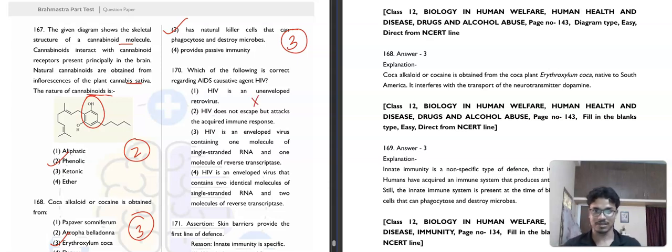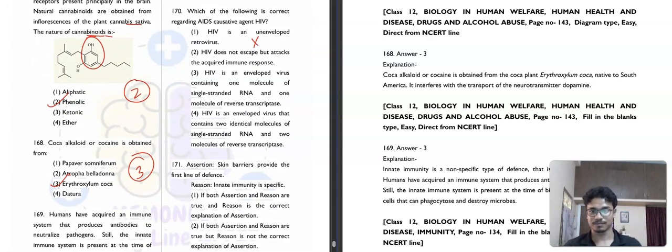This is not correct. HIV is enveloped. And HIV does not escape but attacks the acquired immune response. So HIV is an enveloped virus containing one molecule of single-stranded RNA and one molecule of reverse transcriptase. This is also not correct. Then HIV is an enveloped virus that contains two identical molecules of single-stranded RNA and two molecules of reverse transcriptase. So here the fourth option will be our correct answer.